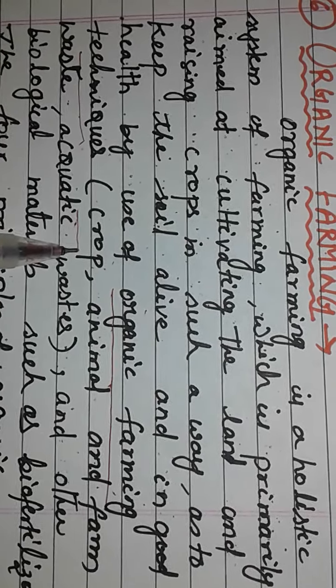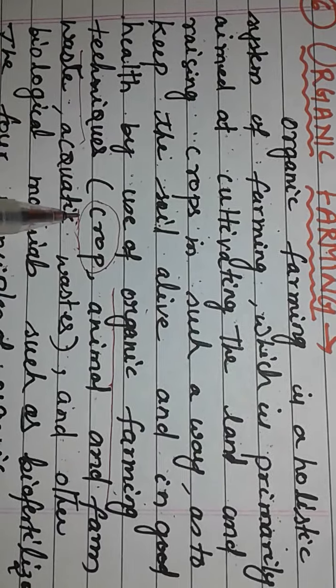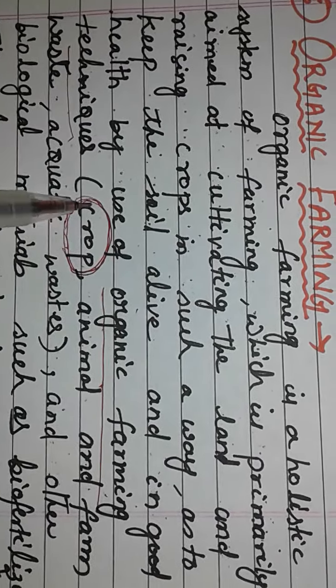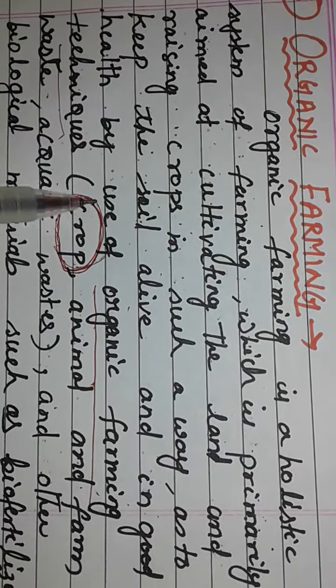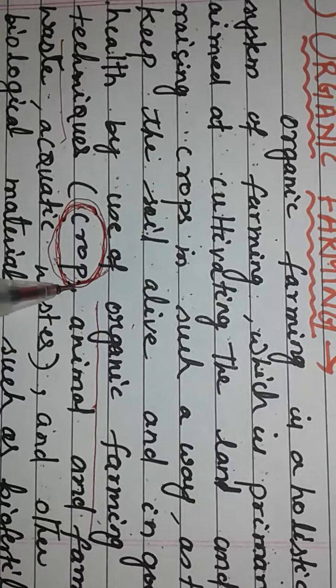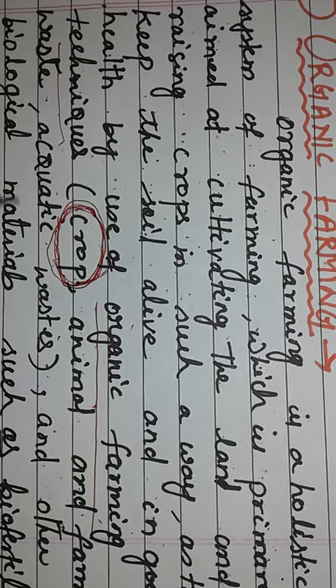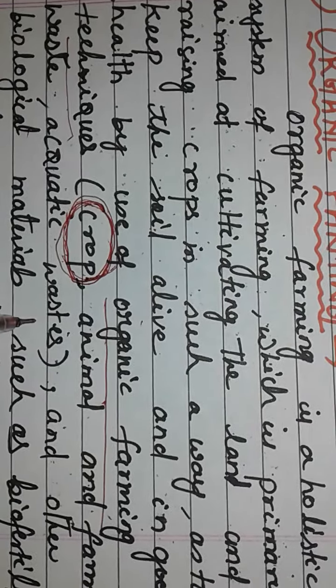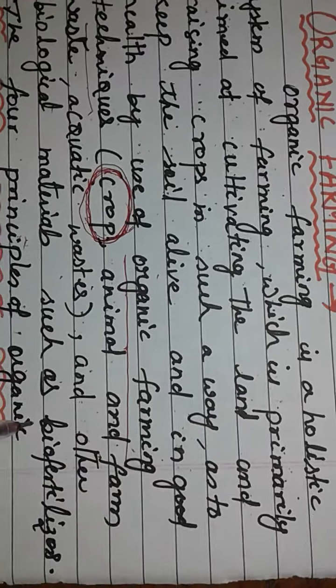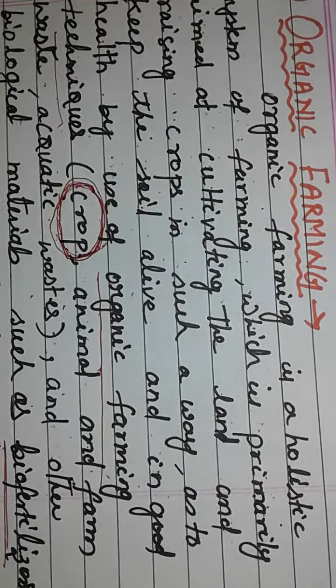Crop rotation can be done. Leguminous crops can be planted so that they can hold the nitrogen content in the soil. Next, kharif crops can be grown. Animal and farm waste, aquatic waste, and other biological materials such as biofertilizers.